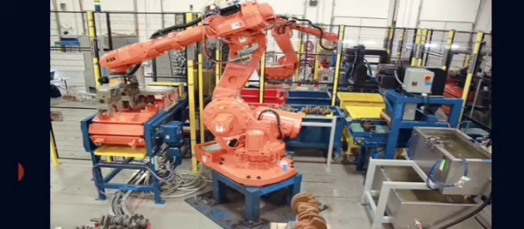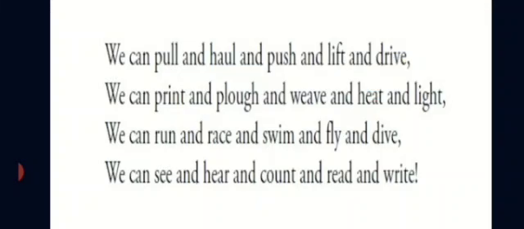So all these you have to imagine. We can see and hear and count and read and write. You can just imagine now. It is imagery occurring in the poem The Secret of the Machines.